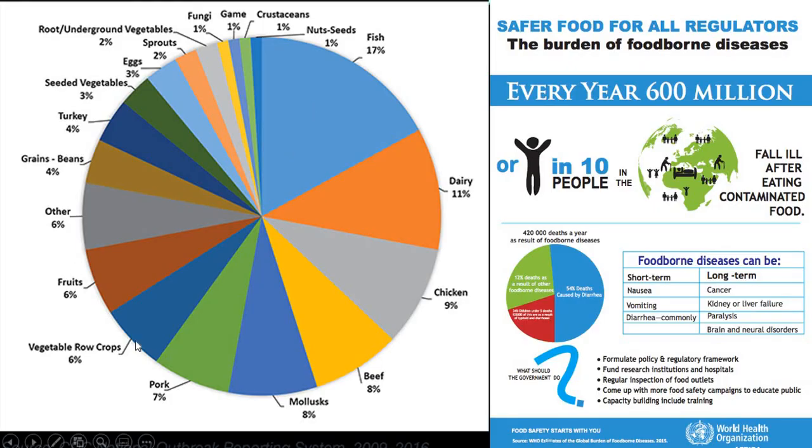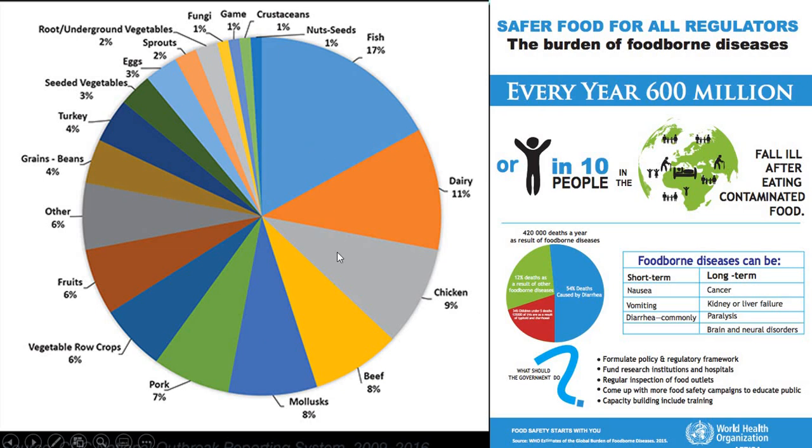So we can see the percentage of foodborne zoonosis caused by zoonotic diseases. The first and foremost portion is occupied by fish, that is 17%, and dairy, which is 11% because of milk and milk products, and chicken 9%. The usage of antibiotics may lead to more and more antibiotic resistant strains in both dairy and chicken. Next, beef and mollusks, pork, vegetable row crops, fruits and grains, beans, etc., turkey, seeded vegetables, egg, sprouts, root, underground vegetables, fungi, game, crustaceans, etc.